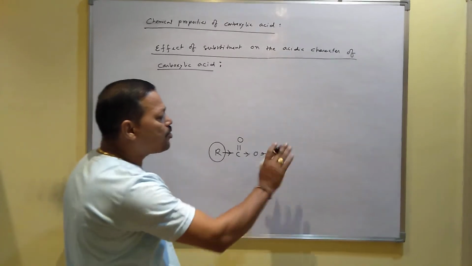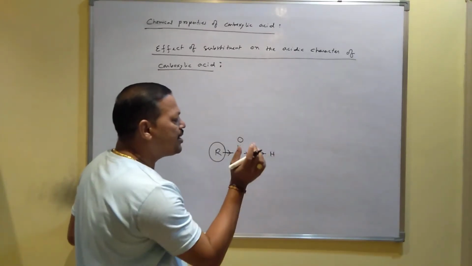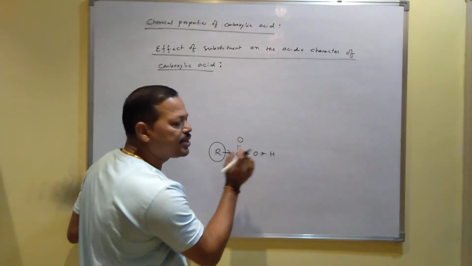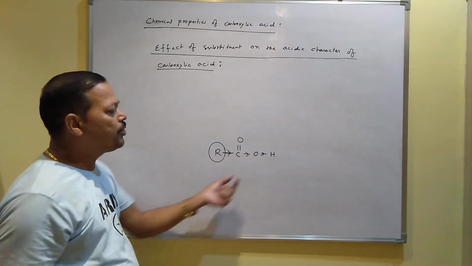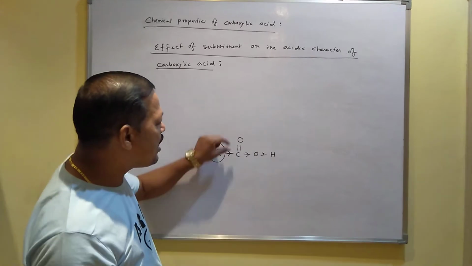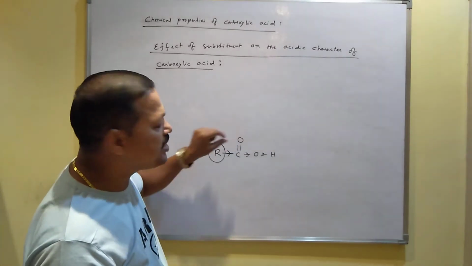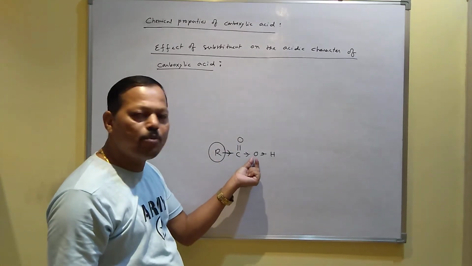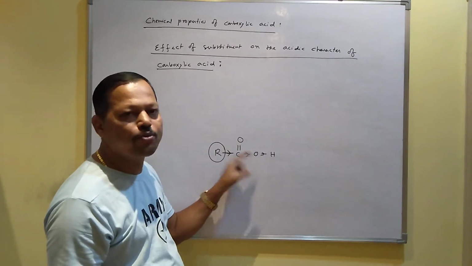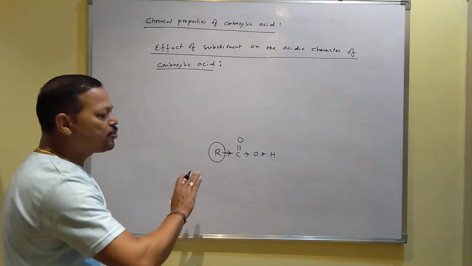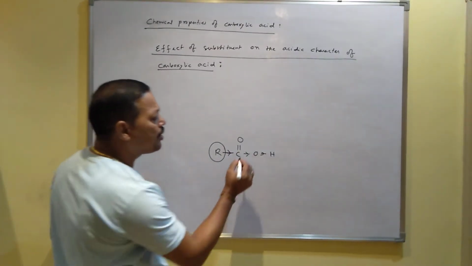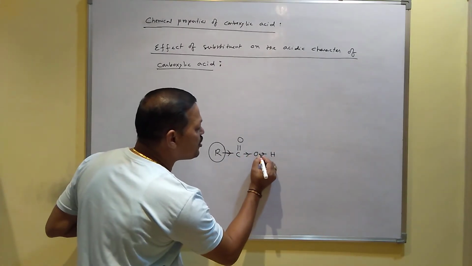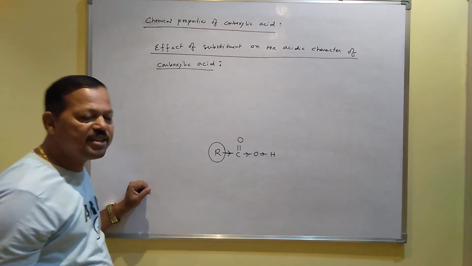So when the electron comes towards this oxygen, the electron density with this oxygen also increases. Here a double bond is present, so electron density is more here. Here a single bond is present, that's why this oxygen is said to be more electronegative. So maximum electron will come towards this oxygen, and the electron density inside this oxygen keeps increasing.